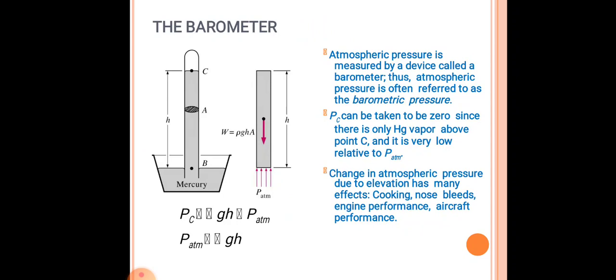Atmospheric pressure is often referred to as barometric pressure also, where change in atmospheric pressure due to elevation has many effects like cooking, nosebleeds, engine performance and aircraft performance. So atmospheric pressure plays a main role, and we have differences due to elevation, that is due to altitude, that is due to height. Likewise we get the atmospheric pressure measured in a barometer.